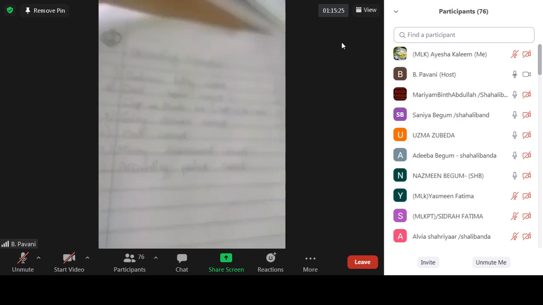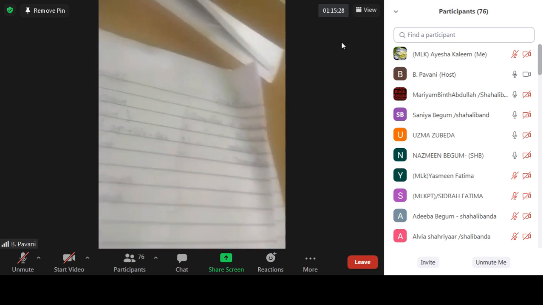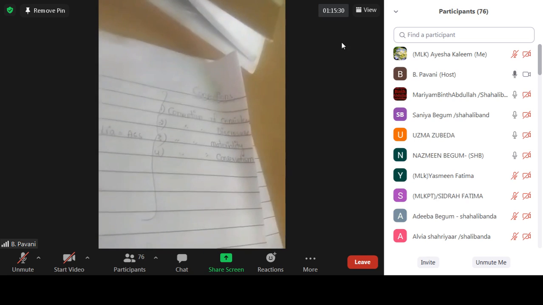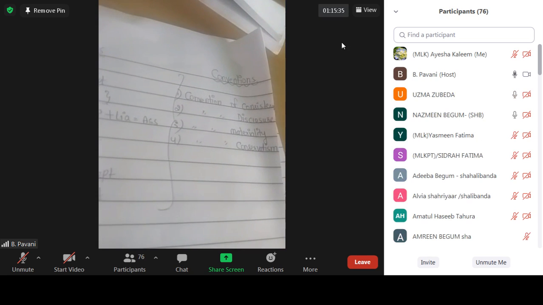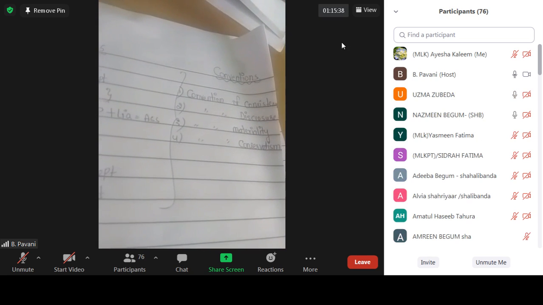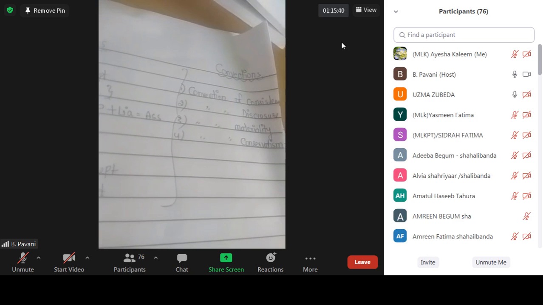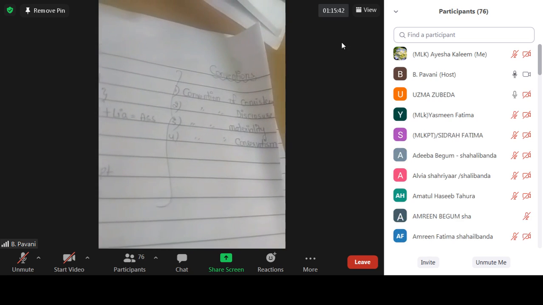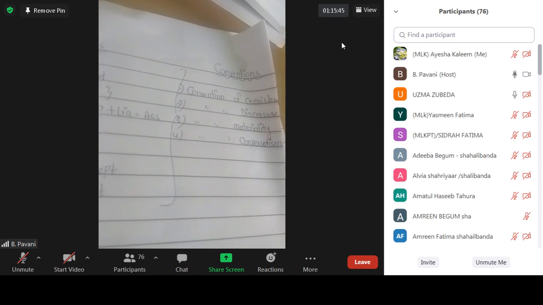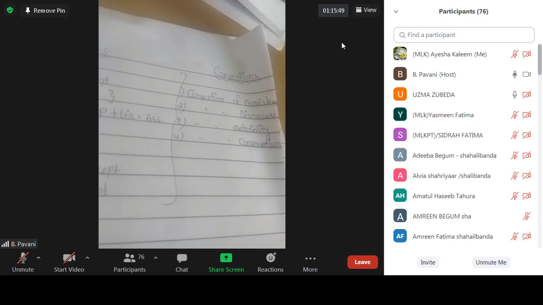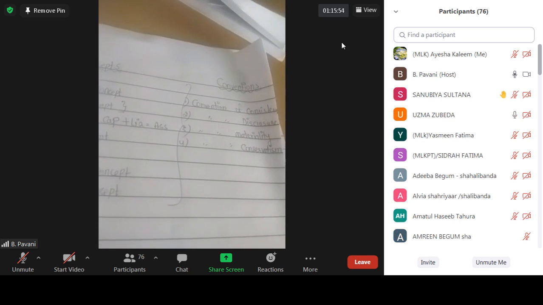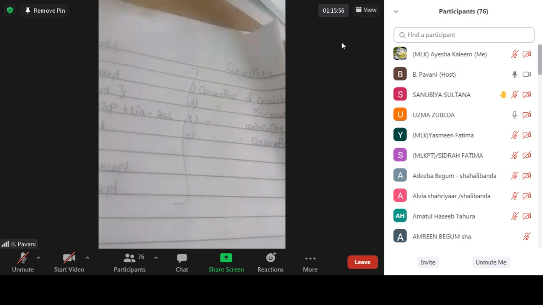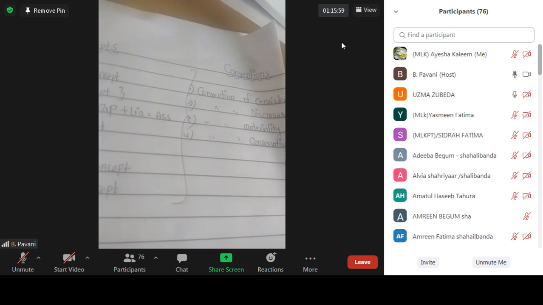Now next I'm moving to the accounting conventions. Accounting conventions are nothing but the customs, traditions, or practices which are followed by the accountants as a guide in preparation of the financial statements. Again, I'm repeating, accounting conventions refers to customs, traditions, practices followed by accountants as a guide in preparation of financial statements. There are 4 types of conventions. The first one is the convention of consistency.